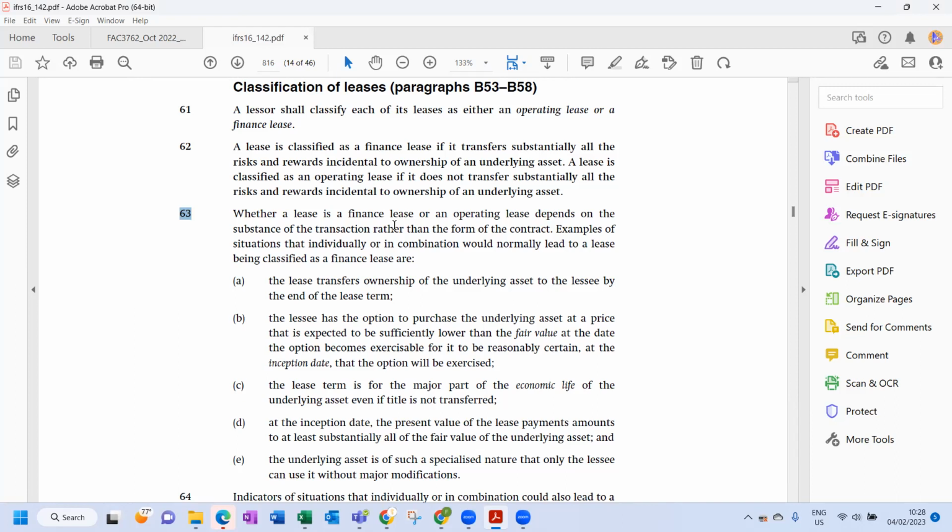But that is why accounting is saying, don't look at the legal form of the contract. Look at the terms, look at the substance, which means look at the terms and conditions of the contract. In legal form it may state that the lease is an operating lease, but if you look at the terms of the contract, which is the substance, it will actually be a finance lease.